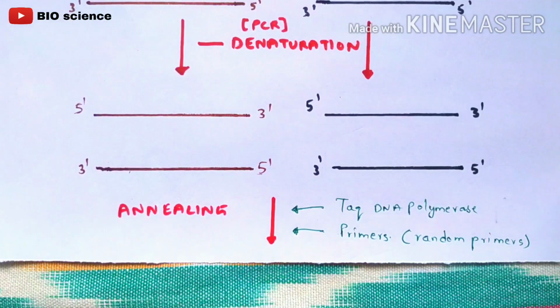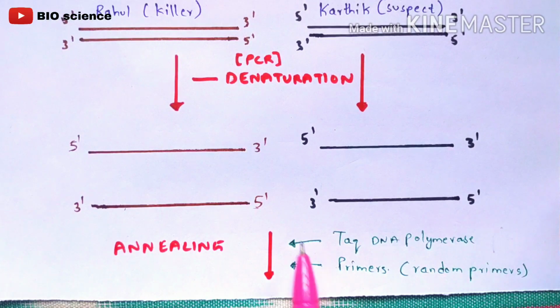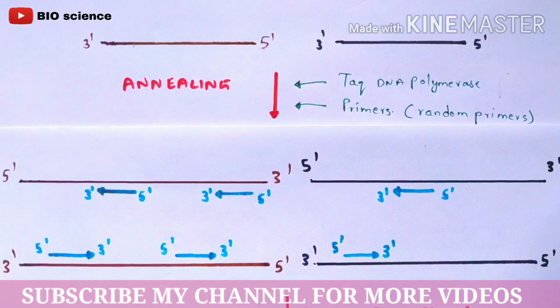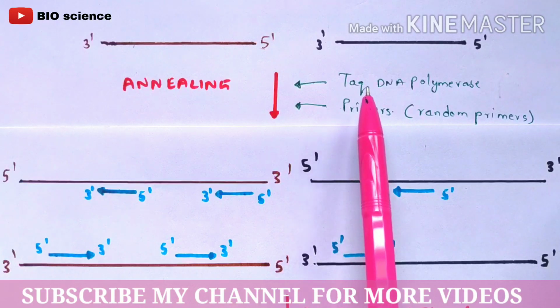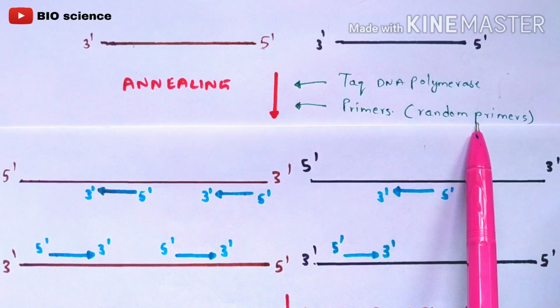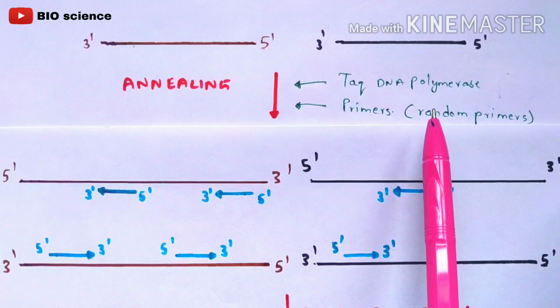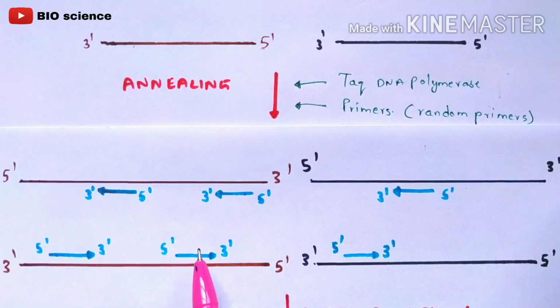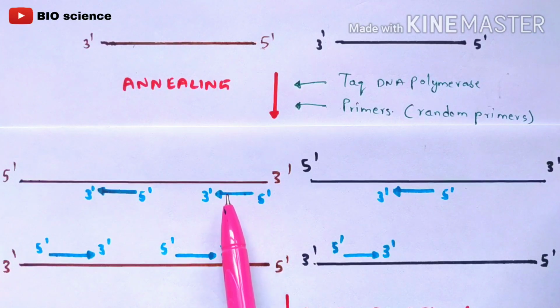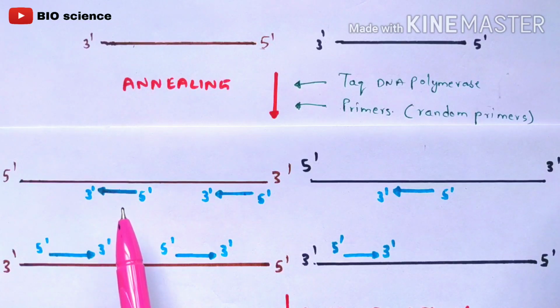And the second step involved is annealing, right? In the annealing, I have said to you, Taq DNA polymerase plays a major and vital role. Taq DNA polymerase, and you are also going to add the primers. So now what happens in the next step? Once you add primers along with this Taq DNA polymerase, then what will happen? I have said to you that we are going to use random primers. So random primers are nothing but two types of primers that will be present: forward primers as well as reverse primers. The arrow marks which I have indicated here are the forward primers, and the arrow marks which I have indicated here are the reverse primers. By the arrow mark, you can understand which are forward primers and which are reverse primers.